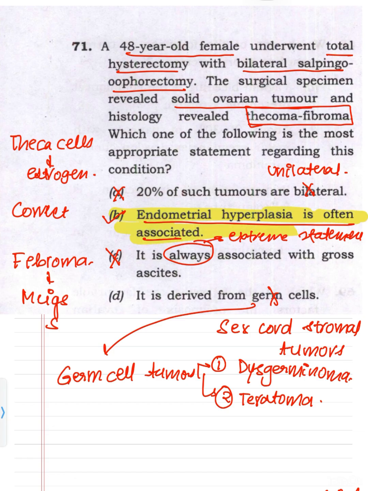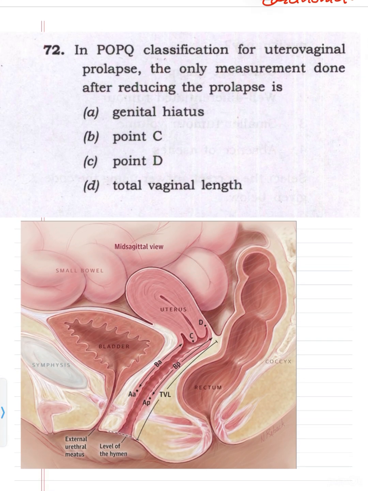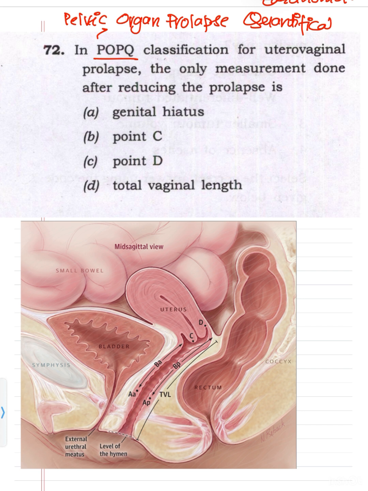Now coming to the second question. In POPQ classification for uterovaginal prolapse, the only measurement done after reducing the prolapse is genital hiatus, point C, point D, or total vaginal length. So what is the POPQ classification system? POPQ means pelvic organ prolapse quantification. So we are going to quantify the prolapse.